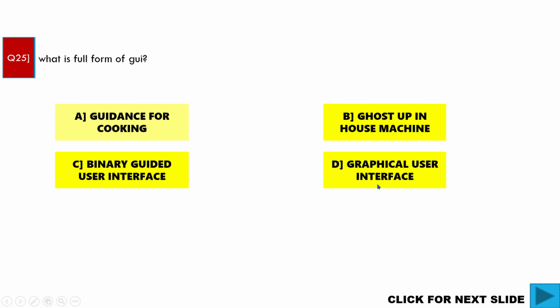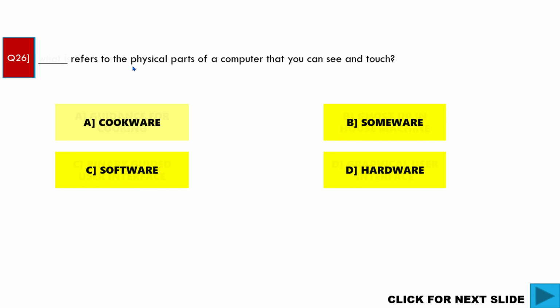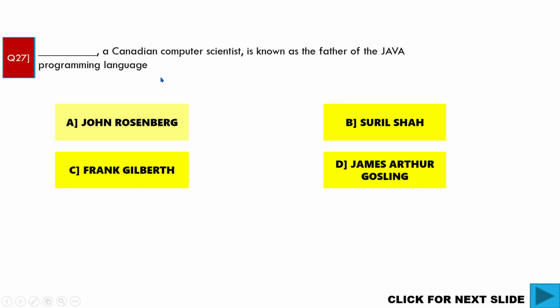D is correct. Refers to the physical part of a computer that you can see and touch. Hardware. D is the correct answer. Canadian computer scientist known as the father of the Java programming language. James Arthur Gosling, the correct answer.